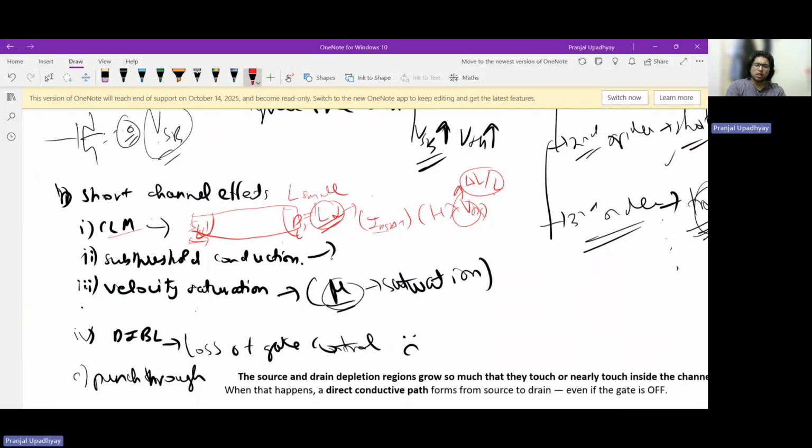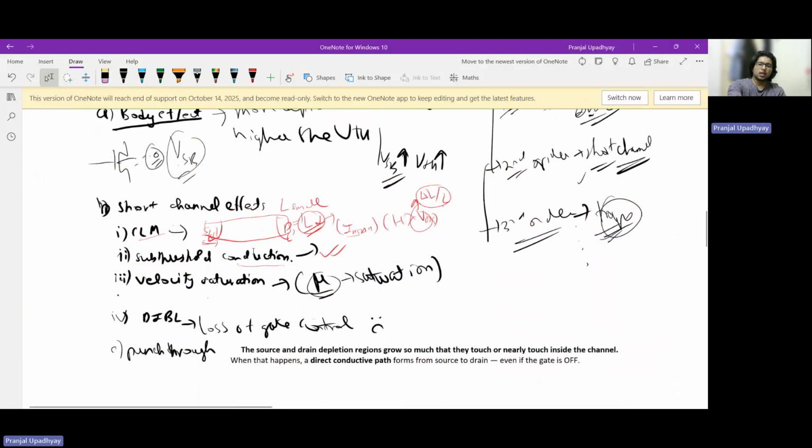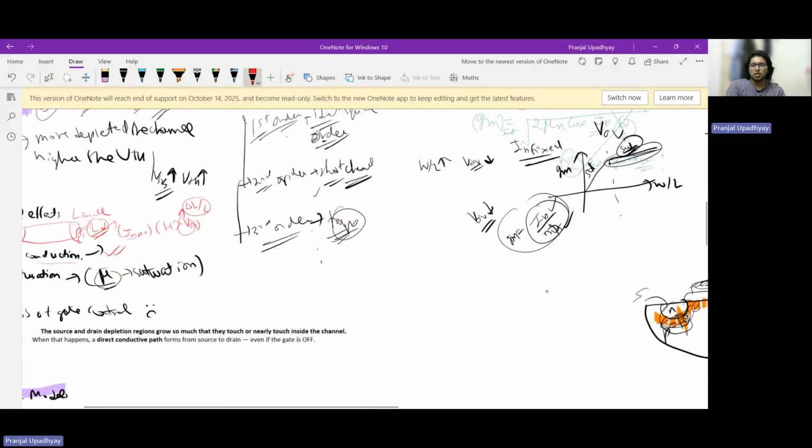And then subthreshold conduction, we have already talked about what this is all about. There are certain implications of subthreshold conduction that we can discuss very quickly. What are some of the implications?